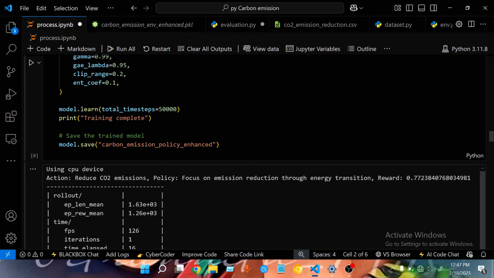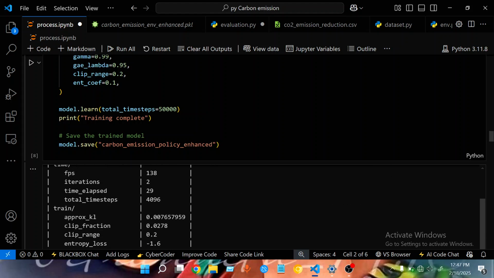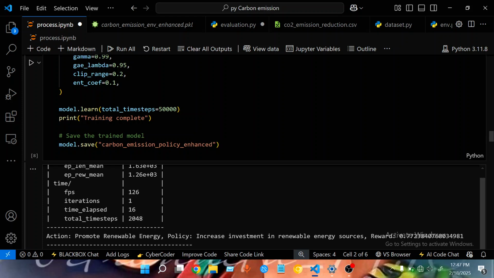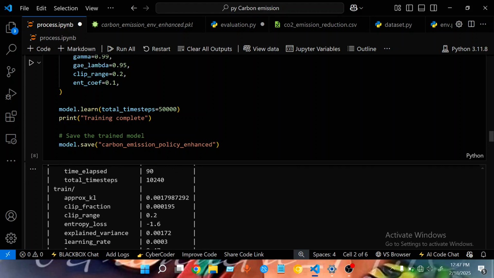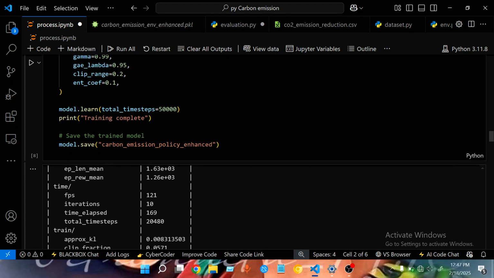And then it suggested a policy that will focus on emission reduction through energy transition, and so on and so forth. The next one was to promote renewable energy and increase investment in renewable energy sources. And then it gave the same 77.2%. So it actually did well.